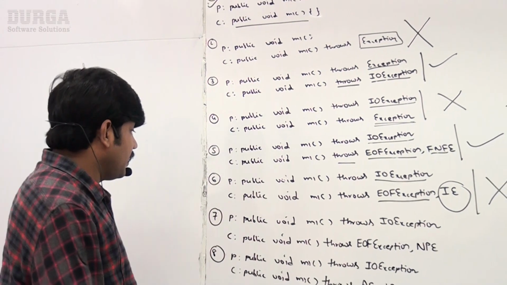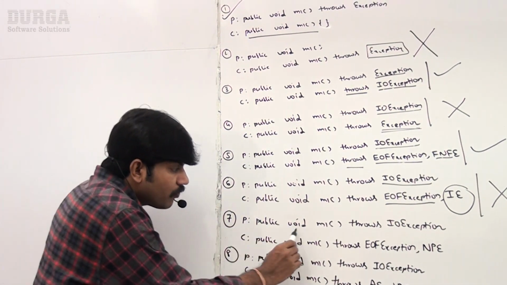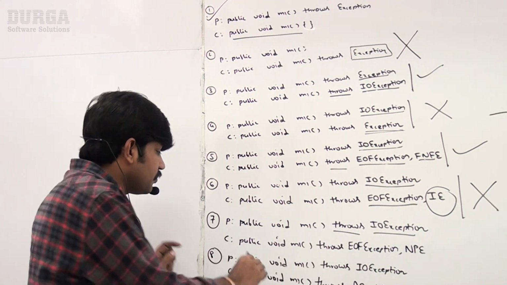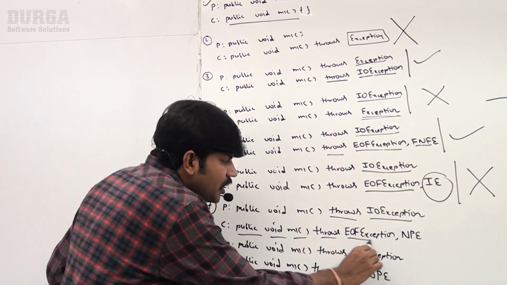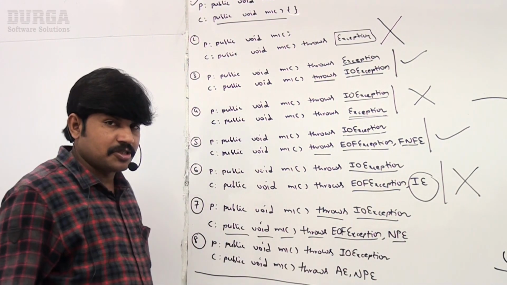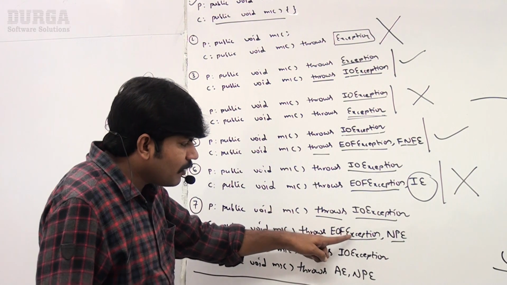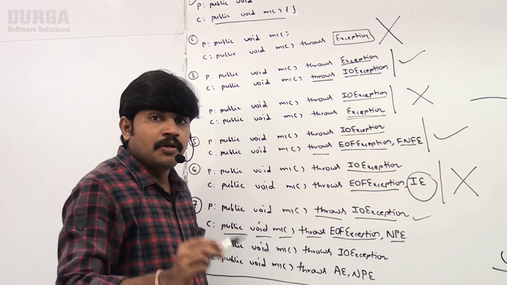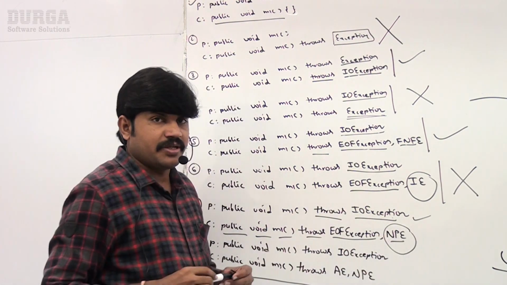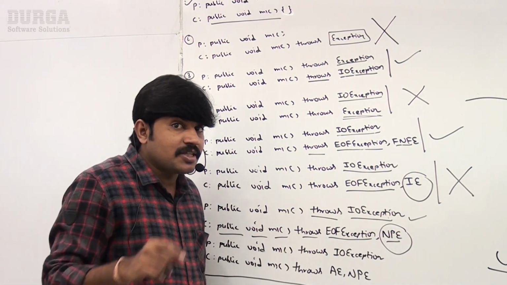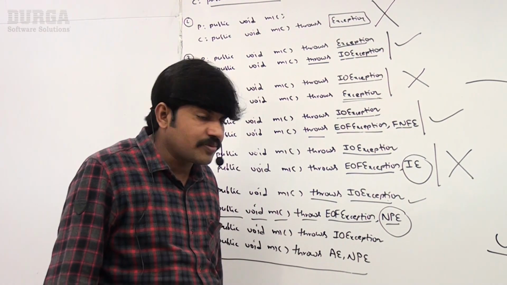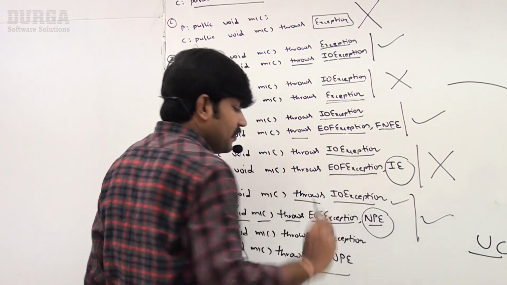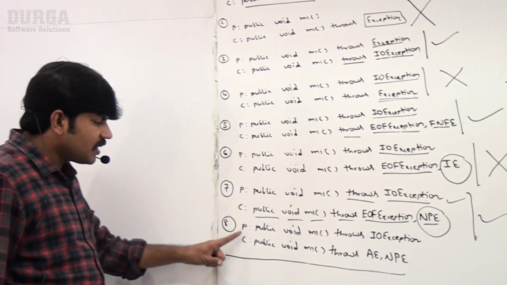Sir, what about the next, the seventh one? Public void M1 throws IOException. Public void M1 throws EOFException, NullPointerException. Sir, observe, EOFException, its parent IOException, the parent method already threw it. But what about NullPointerException? Have you remembered? NullPointerException is checked or unchecked? Unchecked. That's why you can take it anywhere, no restrictions, right? Valid. Okay.